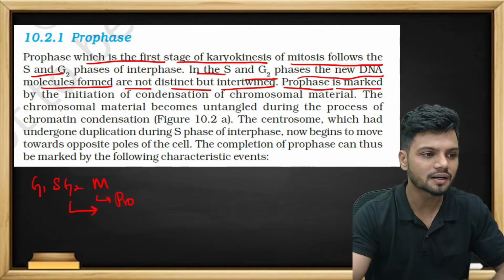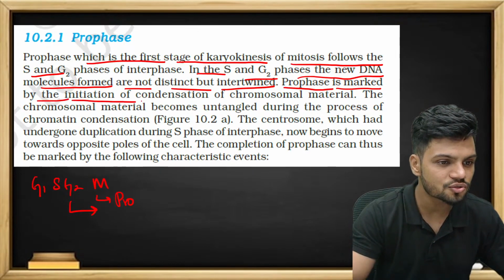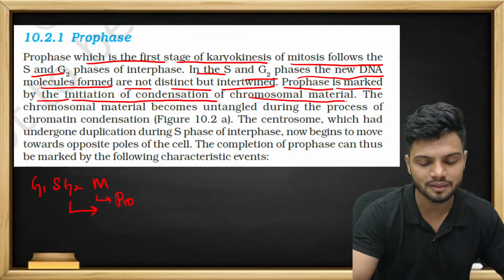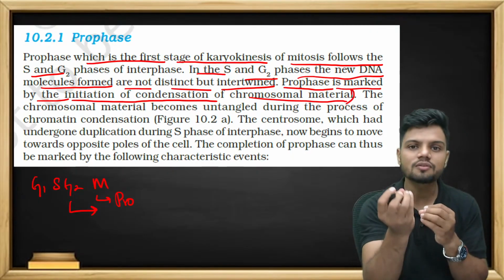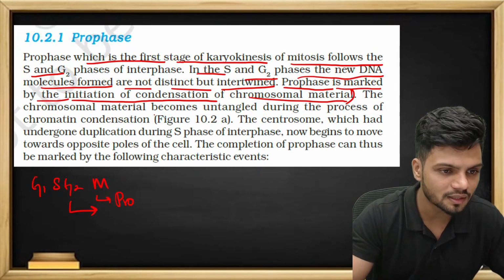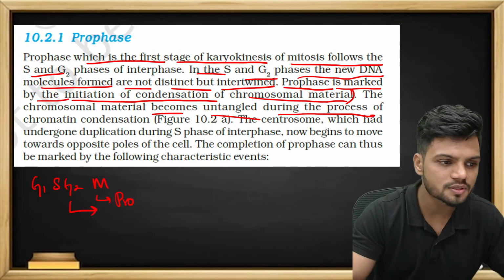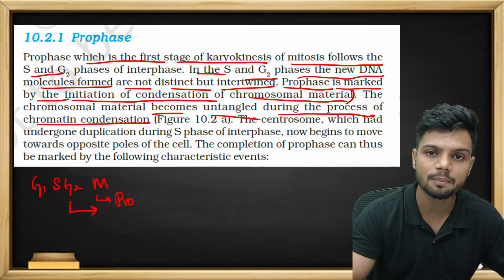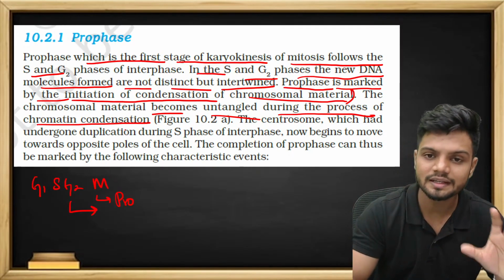Prophase is marked by the initiation of condensation of chromosomal material. The chromosomal material becomes untangled during the process of chromatin condensation. So the entire chromatin is getting condensed now.